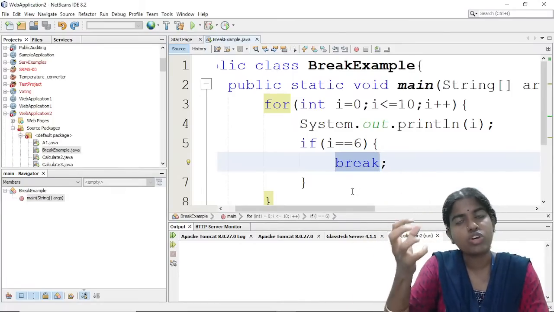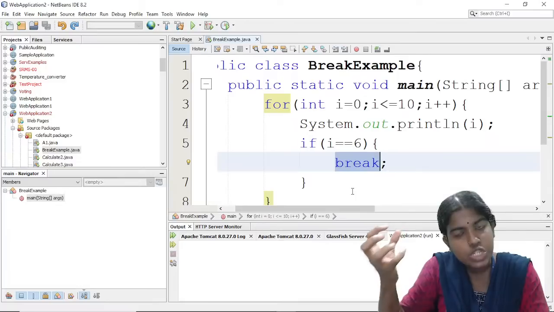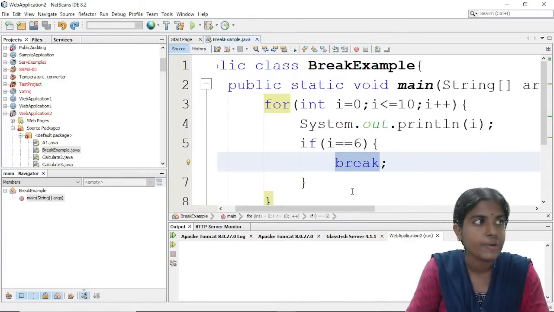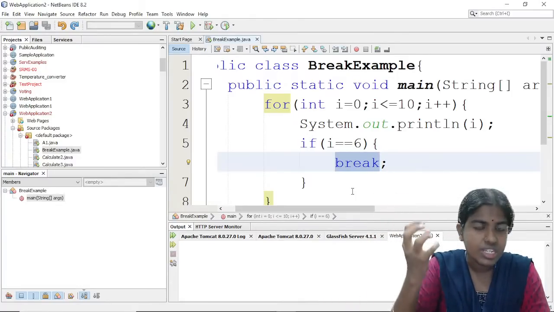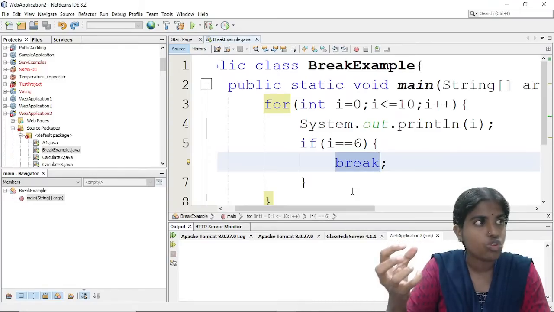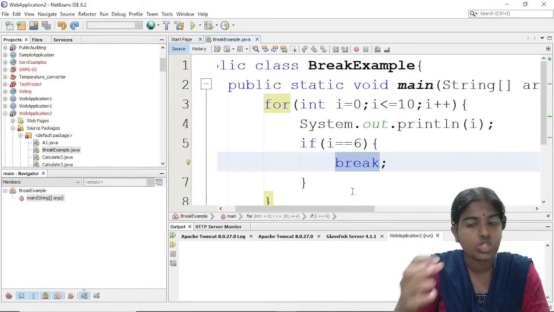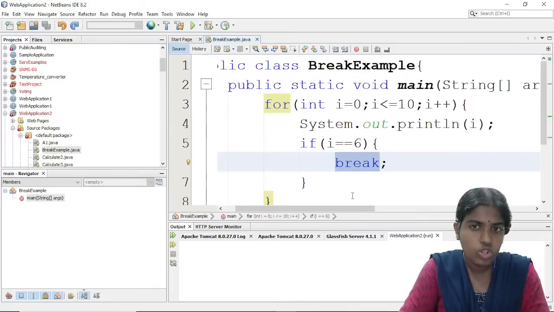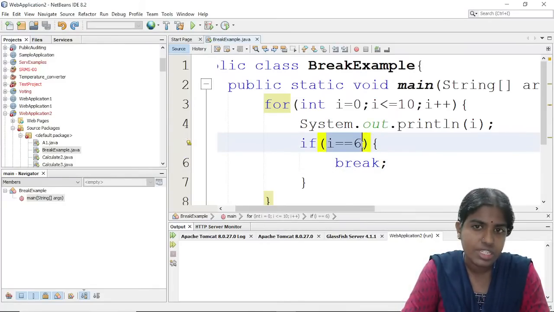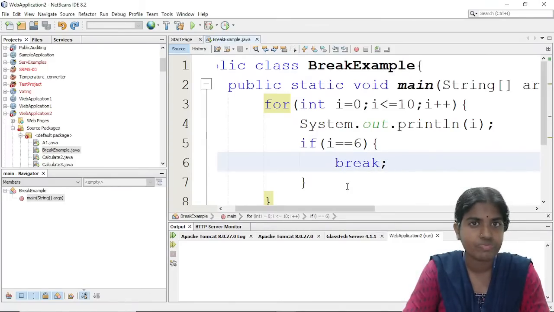Say for example, I am fetching. So what is the use of all these types of statements? What makes this programming language so efficient? Whenever I am fetching some employee records or some student records from the database, I want to print the first 6 records. After 6 records, I want to break this operation. So I am just giving here break.